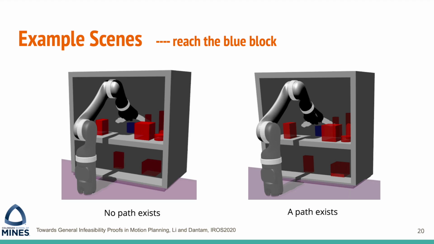Here is the answer. The arm on the left is mounted a bit closer to the shelf, and this small change makes the plan infeasible. Configuration space infeasibilities can be very hard to tell by just looking at it, and our algorithm can construct infeasibility proofs that can tell the user exactly whether a plan exists or not.